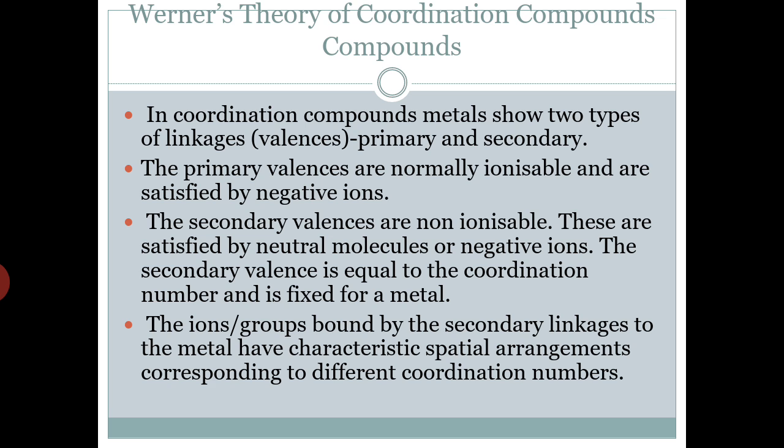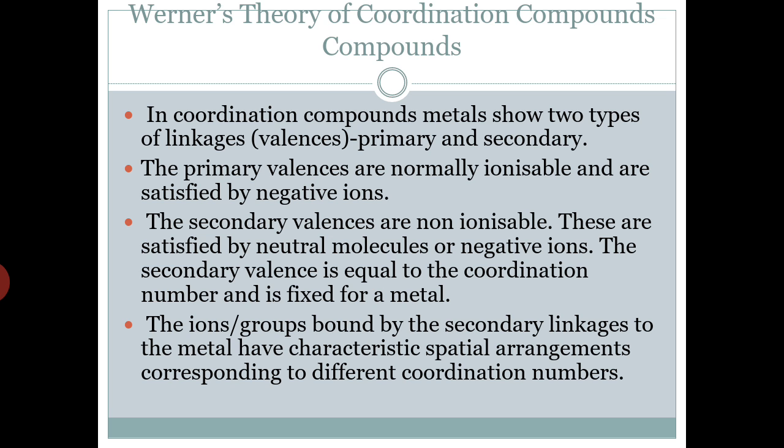The secondary valency is equal to the coordination number and is fixed for a metal. Okay, so for every metal this is fixed. Some form octahedral compounds, some form tetrahedral. So for different metals the secondary valency is a fixed number.